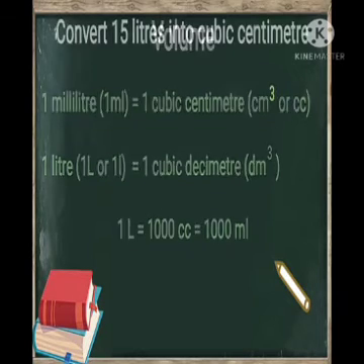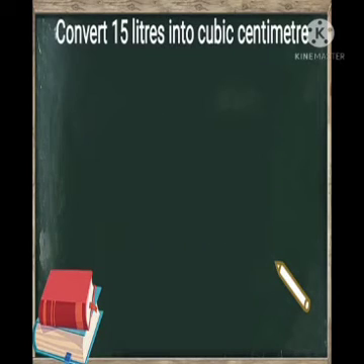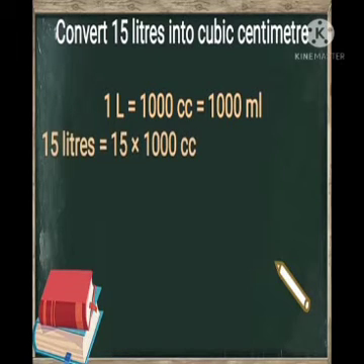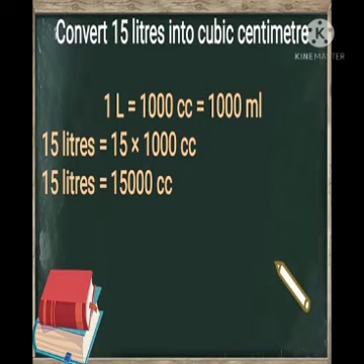So if we have to convert 15 liters into cubic centimeter, then we know that 1 liter is equal to 1000 cubic centimeter. Therefore, 15 liter will be equal to 15 multiplied by 1000 cubic centimeter, which is equal to 15,000 cubic centimeters.